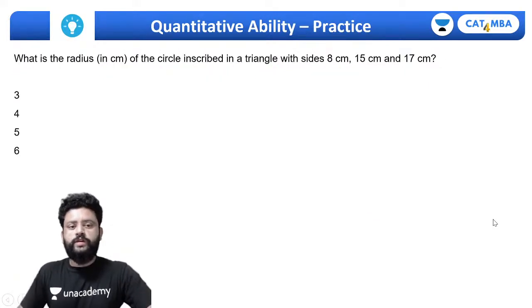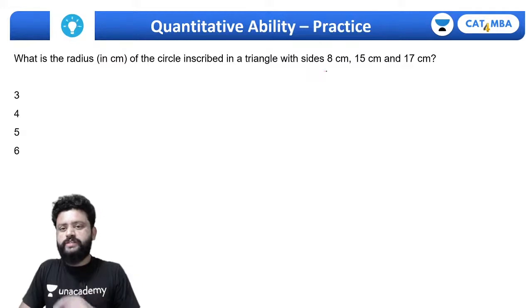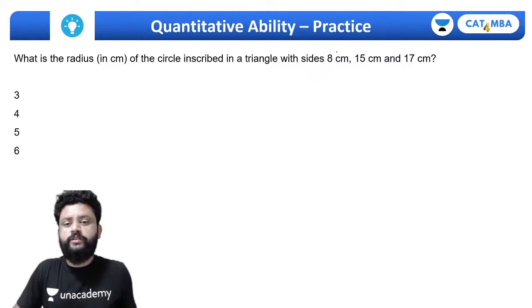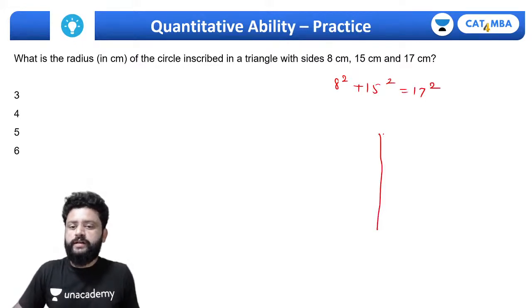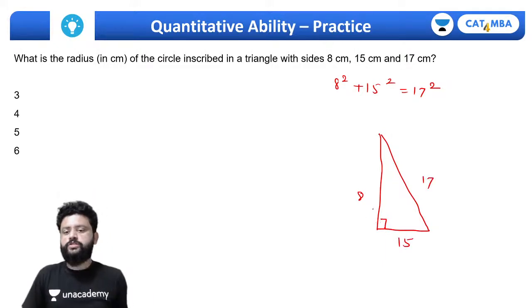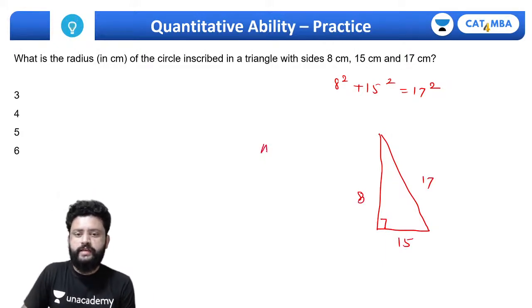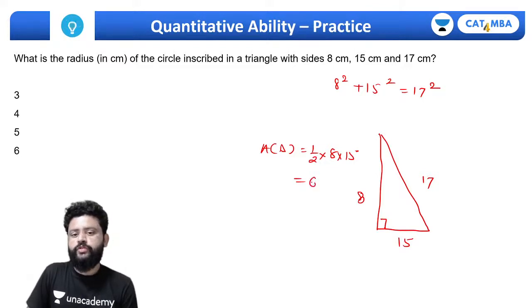Let's move to the next one. What is the radius of a circle inscribed in a triangle? This is a question which is based on observation skill. First thing you need to understand, 8 square plus 15 square is 17 square. That is going to be a right angle triangle, and all of you know what is the area of right angle triangle. Base into height, simply you can get the area. So area of this triangle must be equal to half into 8 into 15, this 15 into 4, 60.